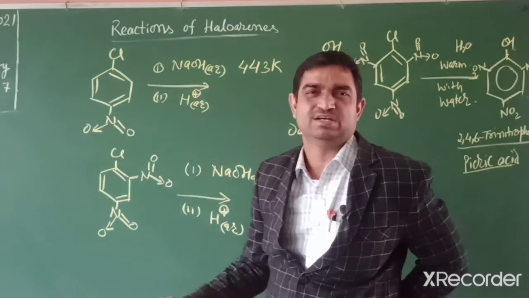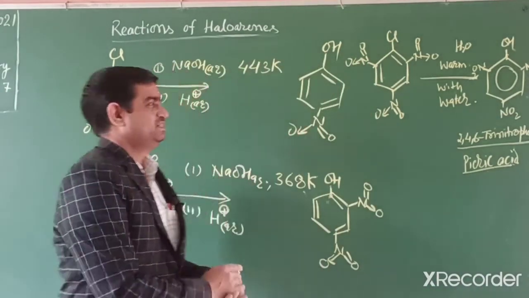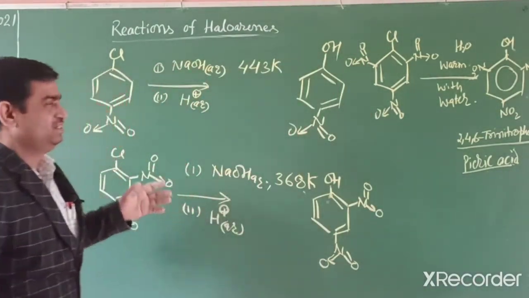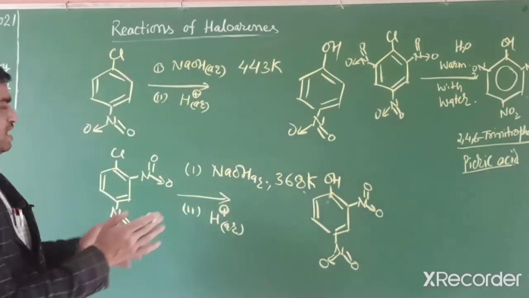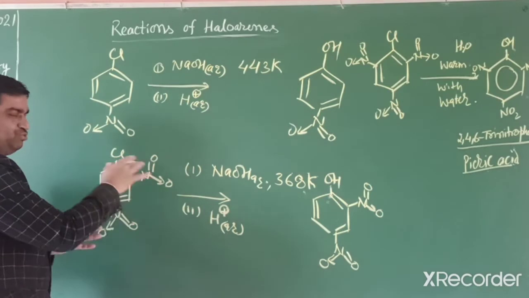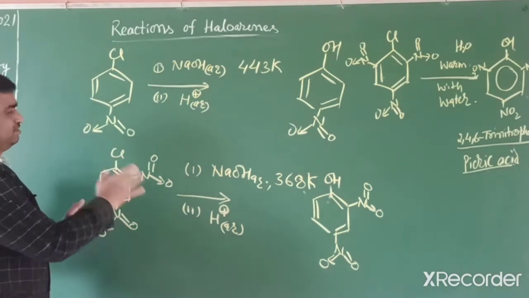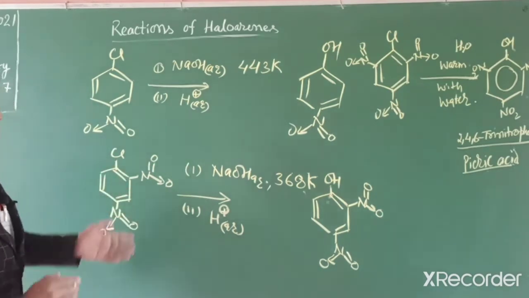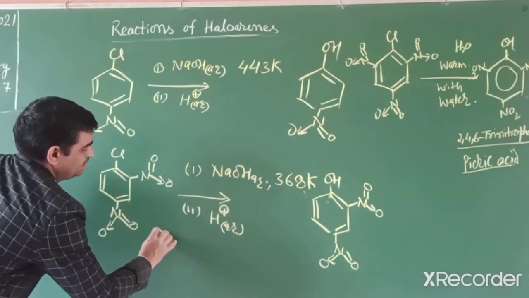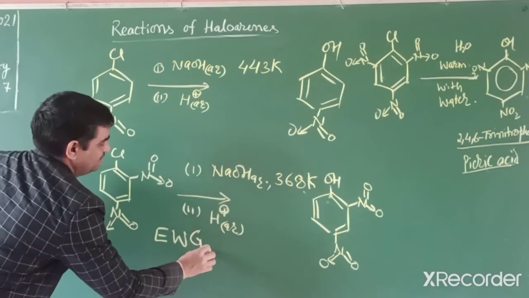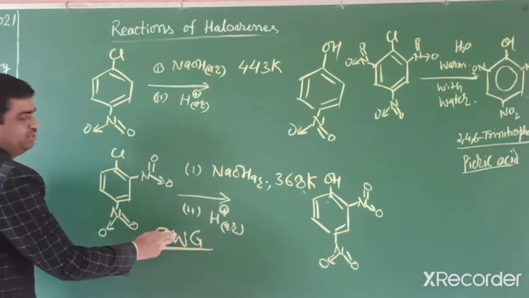So what is the reason? Now we find in its resonance structure why this reaction is facilitated at ortho and para position only, and if this nitro group is attached at meta position, then it has no effect. So this nitro group is known as EWG. What do you mean by EWG? Electron withdrawing group.